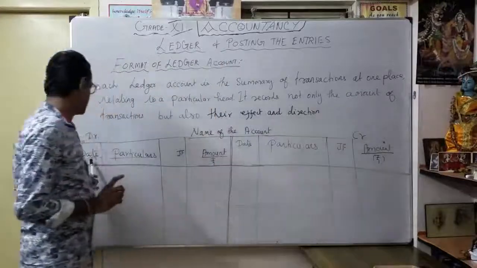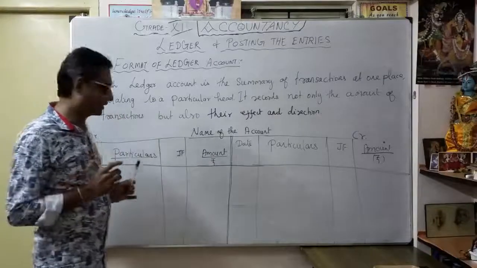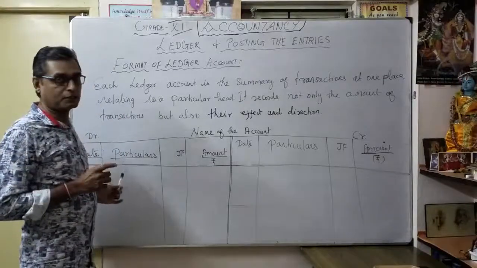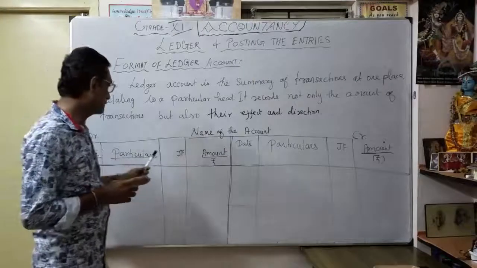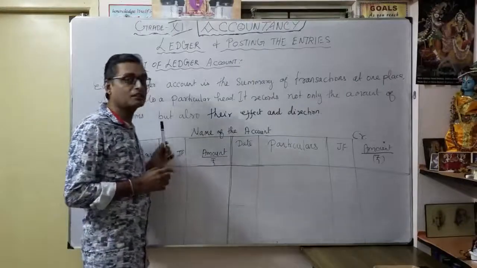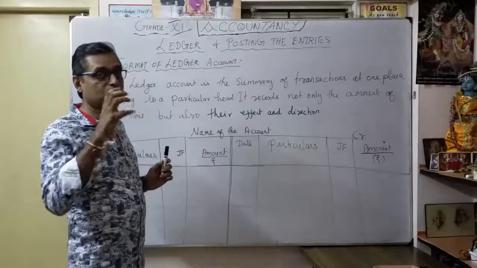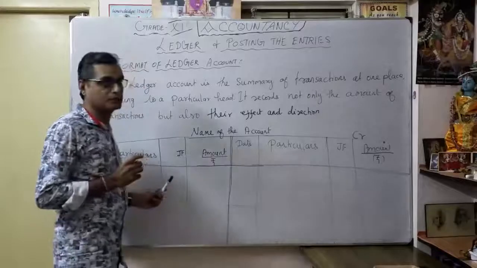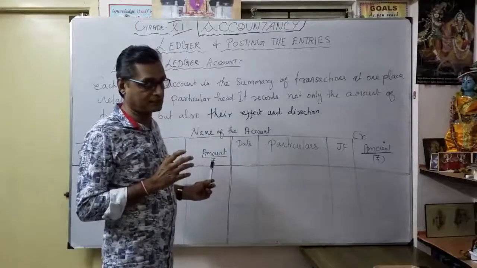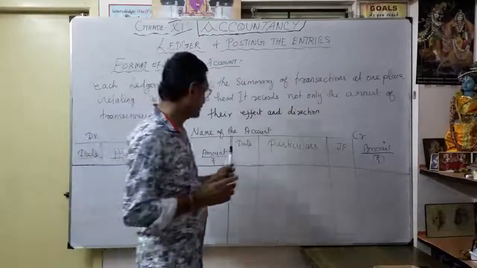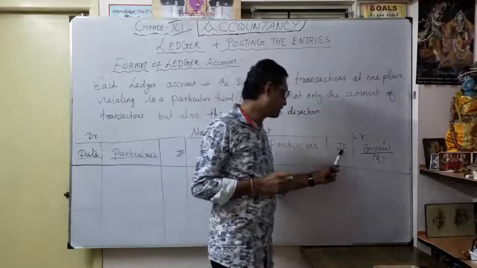Then the date, on the debit side. This is the date on which the business transaction occurred. Then particulars. In particulars you have to enter the debit part or credit part. Thereafter the journal folio. What is the meaning of journal folio? It is the page number where we took the journal entries. That page number you have to mention here. Then the amount, that is, the amount of the business transaction. I will show the example. Thereafter the credit side: date, particulars, journal folio and amount in the same manner.